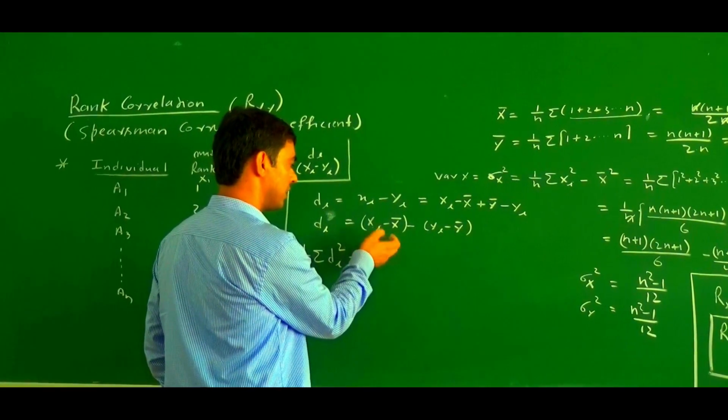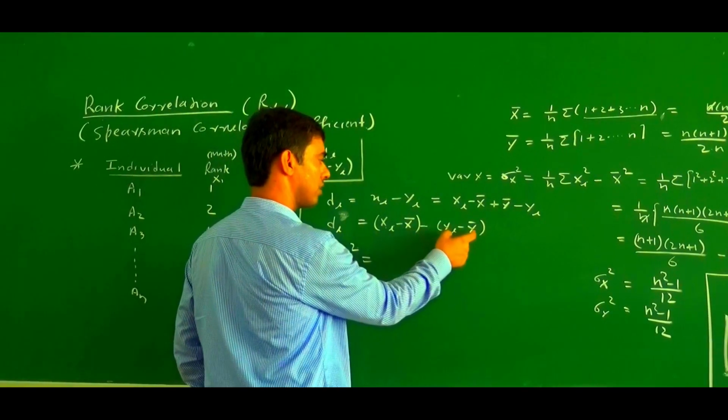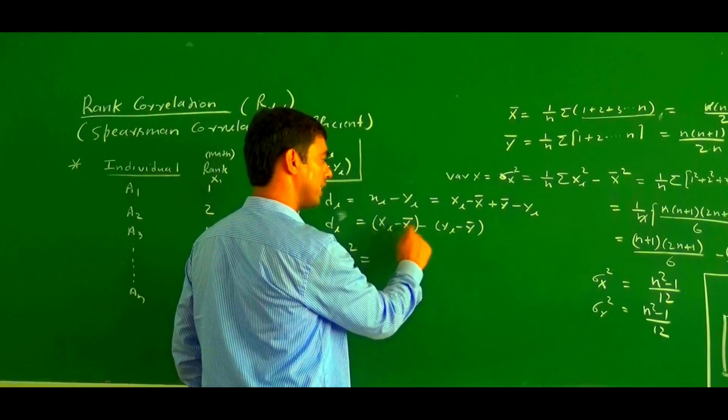So the square of this one is a square plus b square minus 2ab.